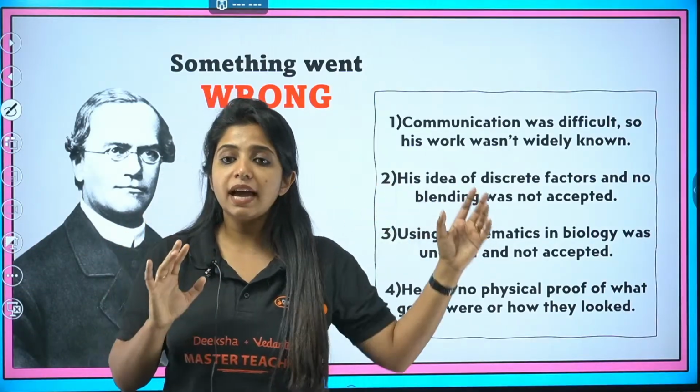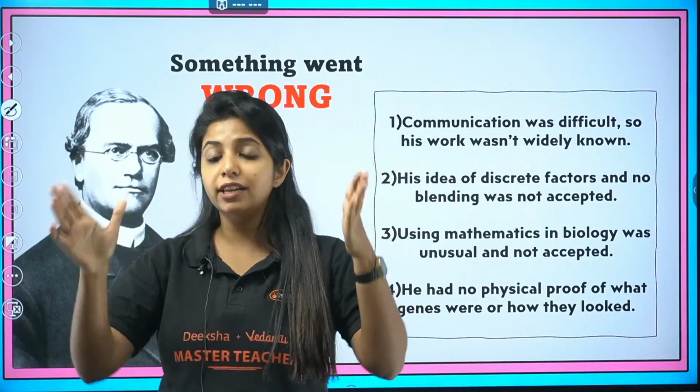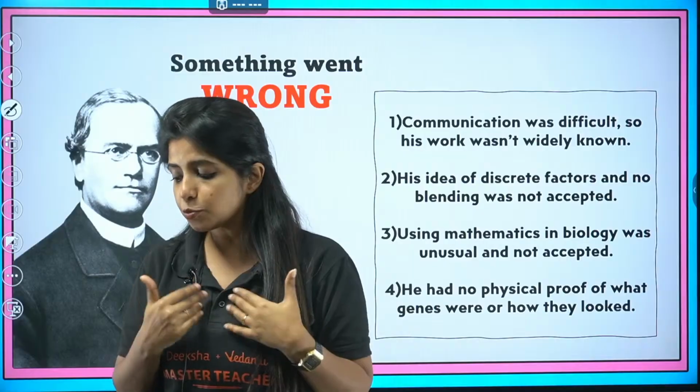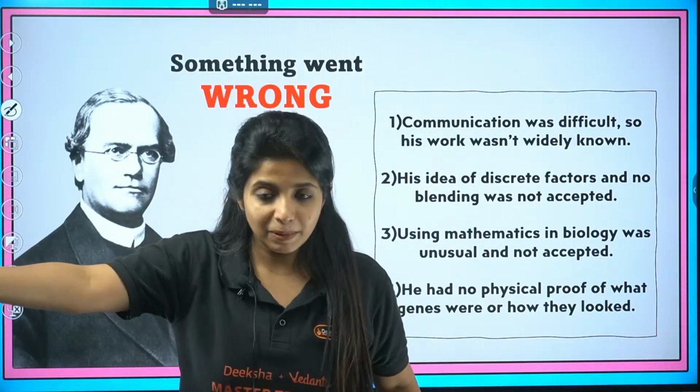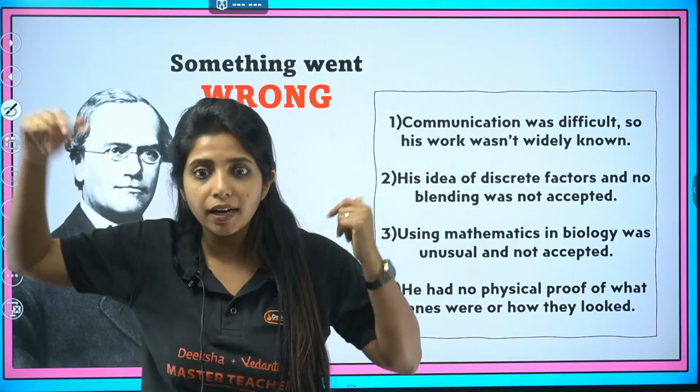Second reason, his idea of discrete factors and no blending was not accepted. That means if this allele and that allele are there, they are not going to blend, you are not going to have a medium character. This was not accepted because people saw that blending was happening in incomplete dominance. You got red and white giving pink color, right?